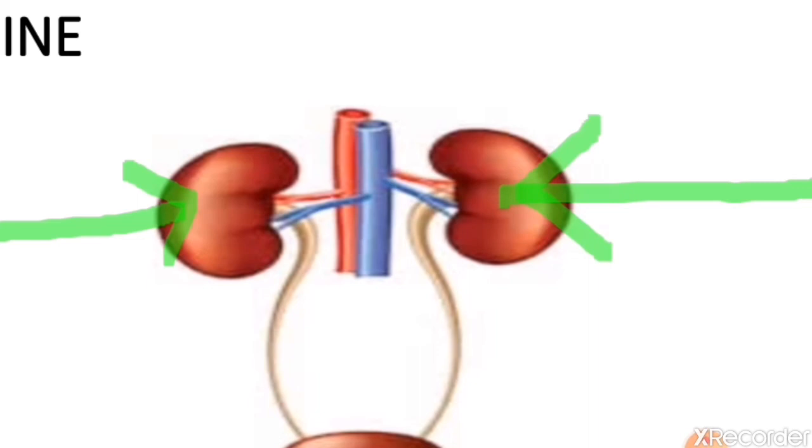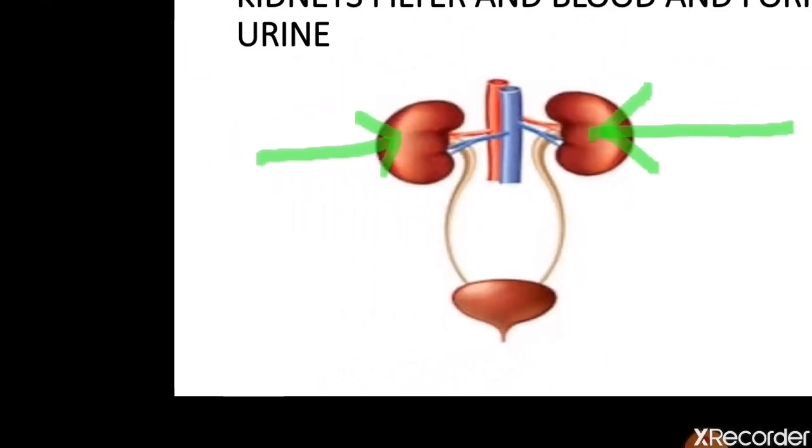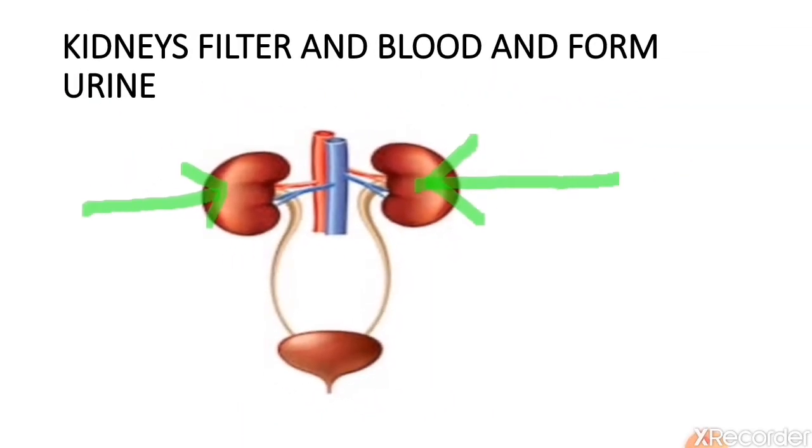The urine that is formed then passes through the ureters. Wait, I'll show you the ureter.